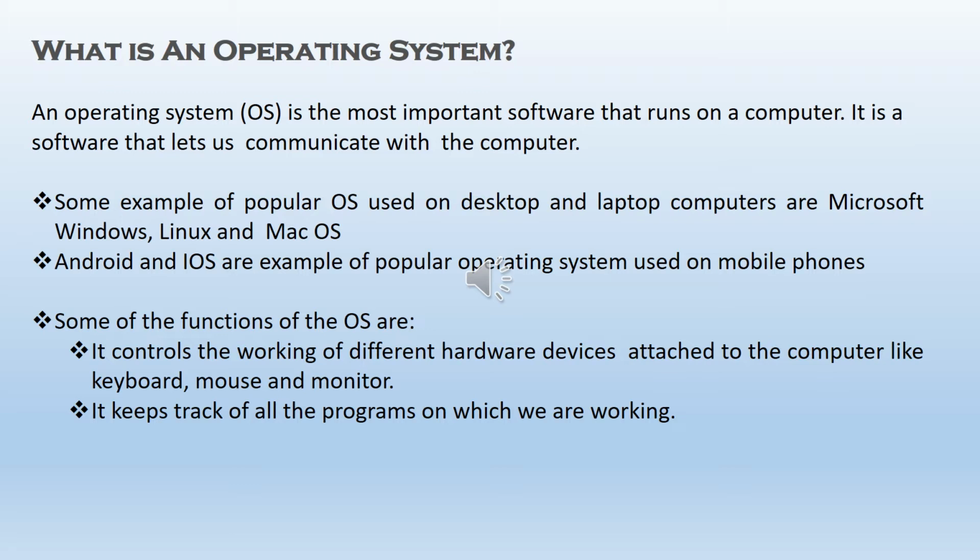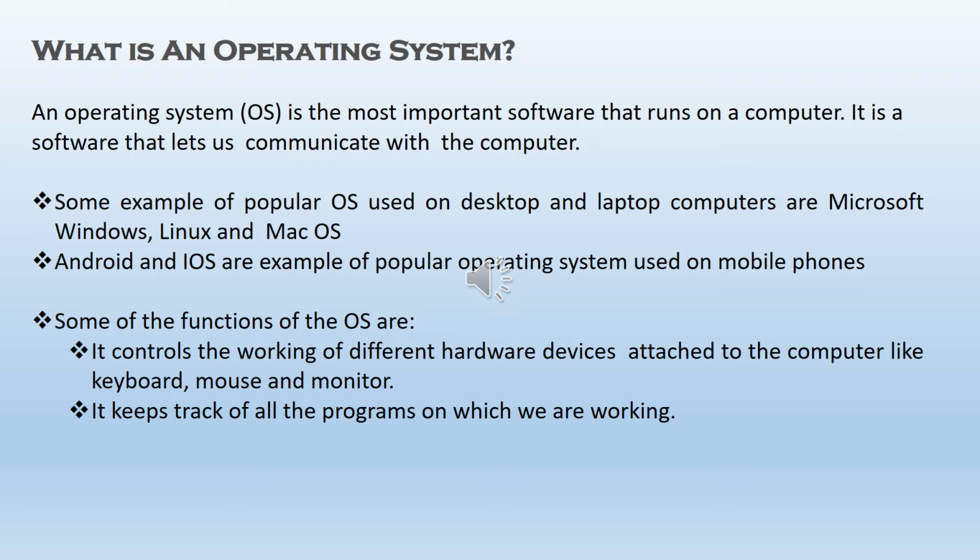So look at the first point, children. Some examples of popular operating systems used on desktop and laptop computers are Microsoft Windows, Linux and Mac OS. So here I have given you the most popular operating systems used on desktop computers as well as on laptop computers.